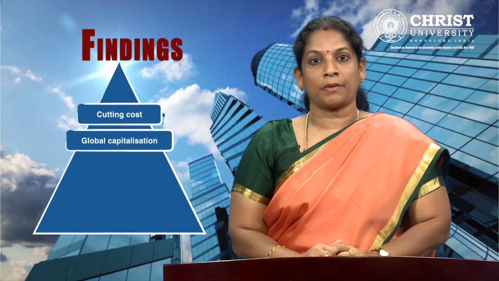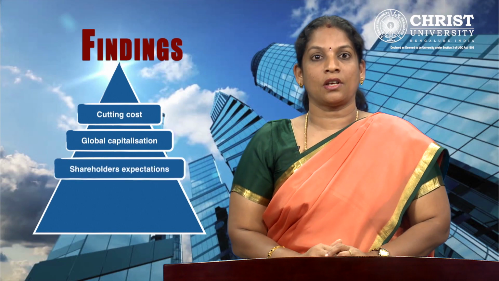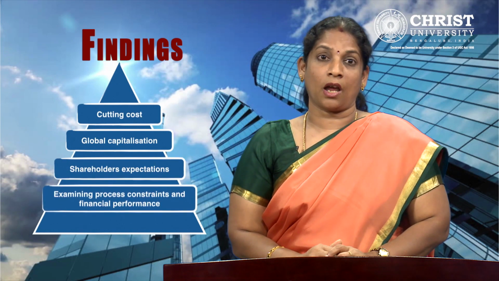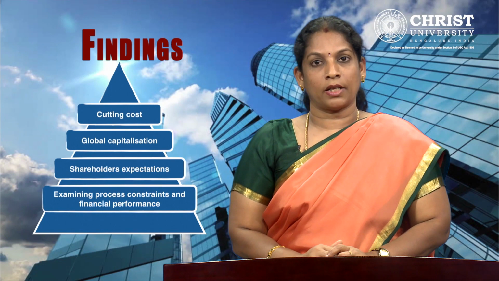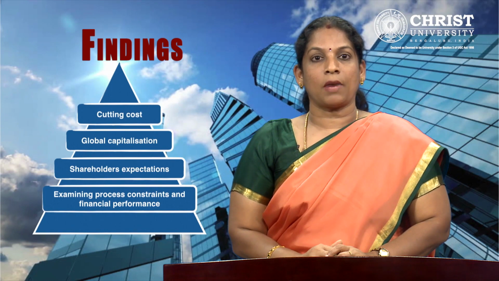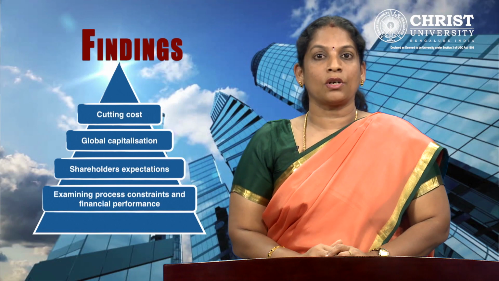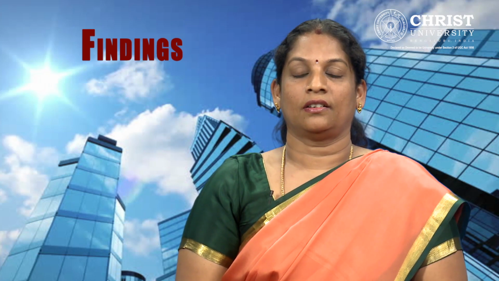Findings. Cutting cost is important, but it is not the most important factor in maximizing profit. In today's world of global capitalism and shareholder expectations, companies are seeking ways to expand in every area: profit, quality and so on. Today's marketplace requires companies to focus on throughput. This requires an understanding of a company's constraint and how changes will affect the constraint. Throughput accounting enables managers to examine the link between process constraints and financial performance in decision making.